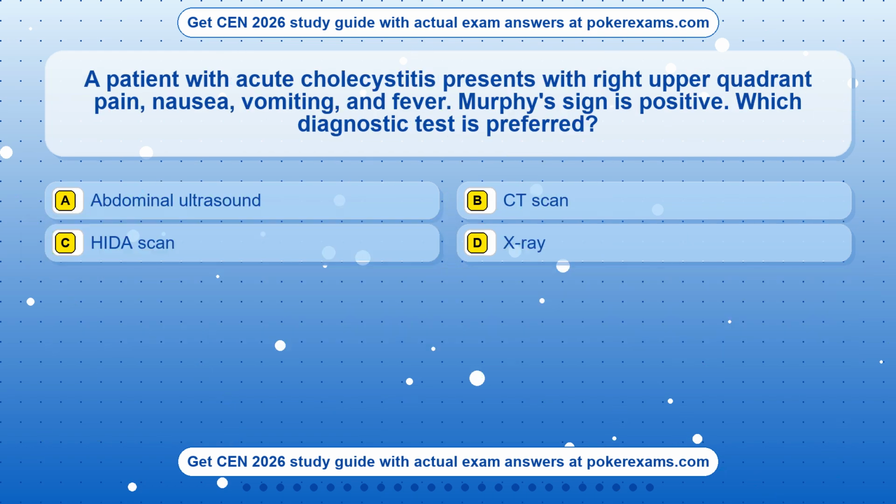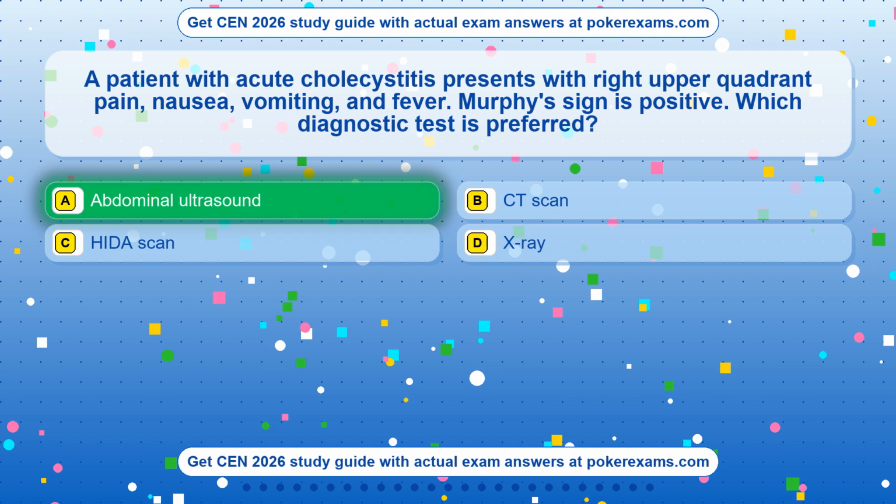Question 16. A patient with acute cholecystitis presents with right upper quadrant pain, nausea, vomiting, and fever. Murphy's sign is positive. Which diagnostic test is preferred? Option A, abdominal ultrasound. Option B, CT scan. Option C, HIDA scan. Option D, X-ray. The correct answer is option A.